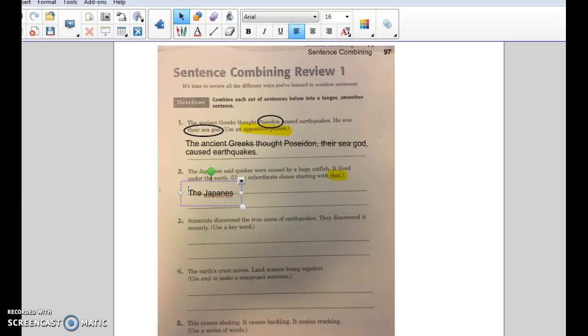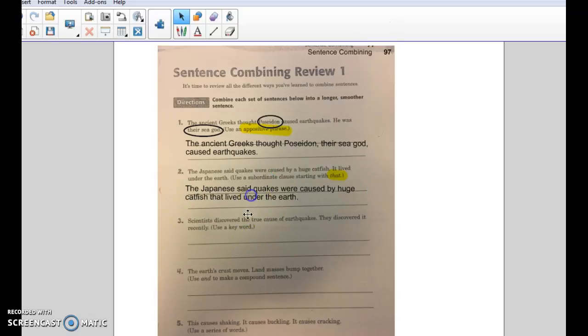The Japanese said quakes were caused by huge catfish that lived under the earth. So we've combined it. We do not need a comma because we don't really have a conjunction. We used the word that instead. Lived under the earth wouldn't be a sentence anyway. So it is complete. We have a subordinate clause that lived under the earth, and it begins with the word that, and it works.